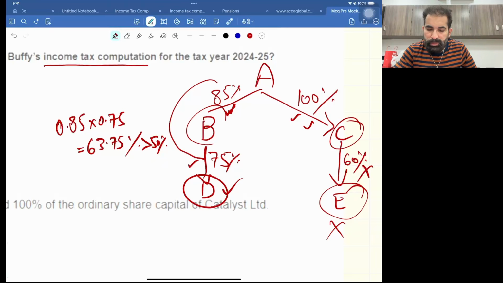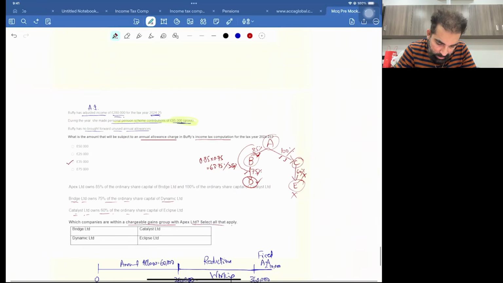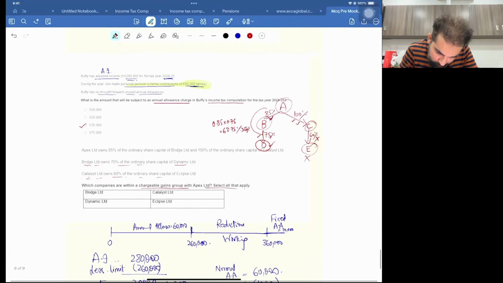So A, B, C, D are part of the capital gains group. But E is not part of the capital gains group. Are you getting it? So the answer is A, B, C, D. E is not.